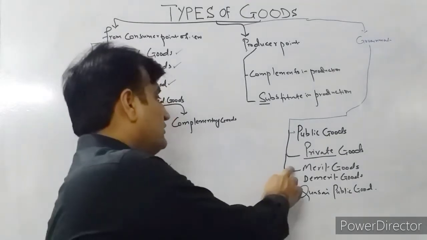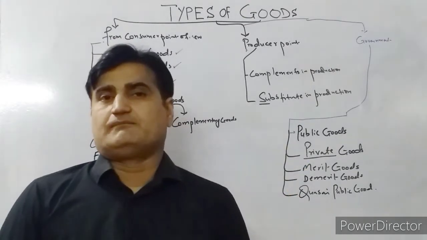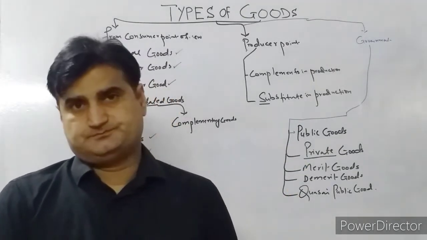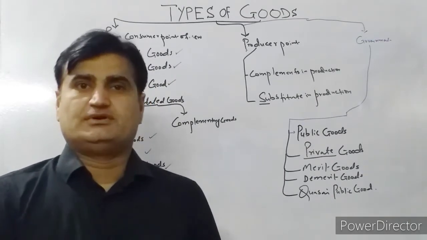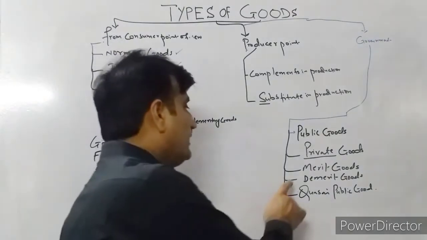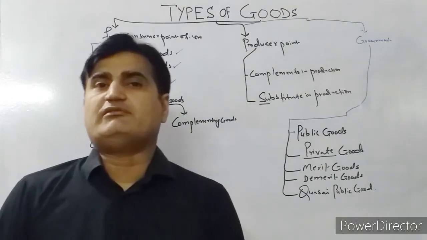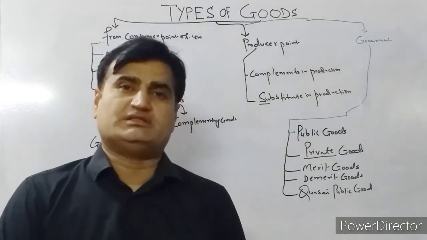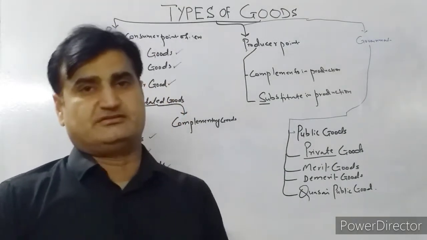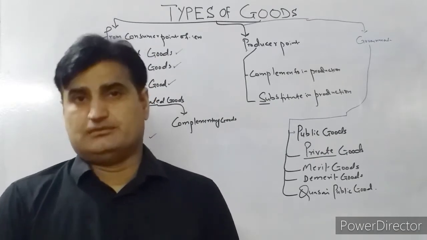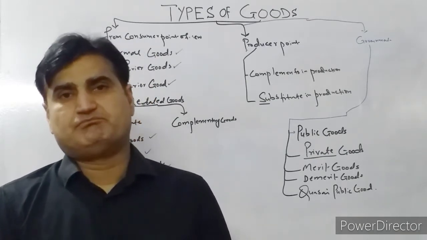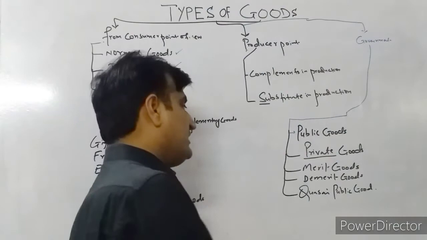The merit goods contribute to the society, like education, health. So these are the merit goods. Demerit goods have a negative impact on the economy, having negative externalities, like alcohol, cigarettes, wine. These are the demerit goods.